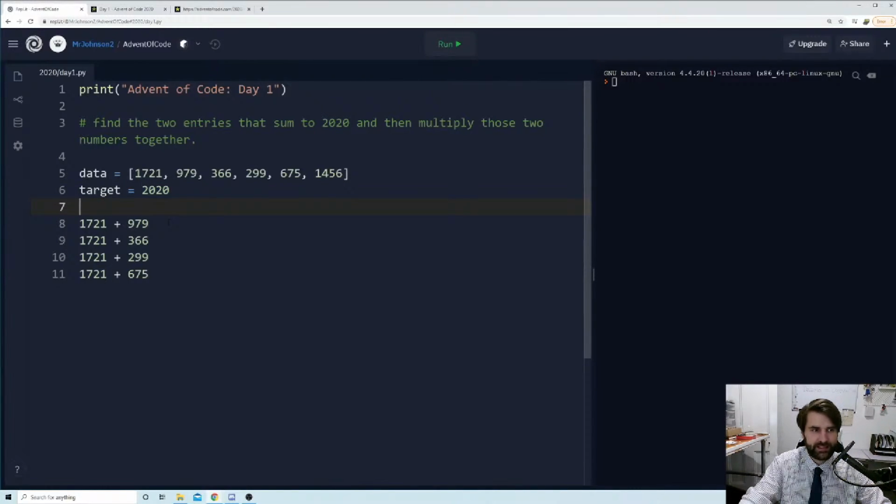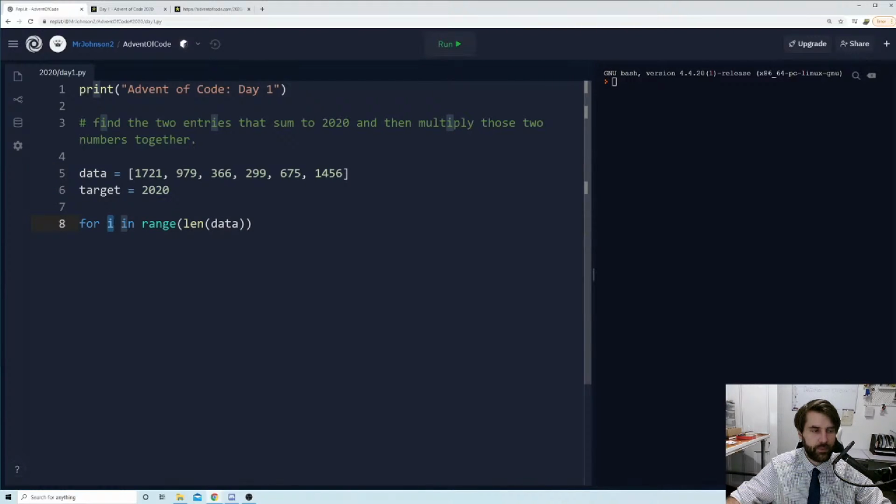So what we need to do is loop through our array. I'm going to say for i in range, and we're going to find the length of data. So we want to count upwards from 0 all the way up to the length of data. The length of data is 1, 2, 3, 4, 5, 6. So we want to go from 0 up to 6, and that's the length of data, which works out to 6.